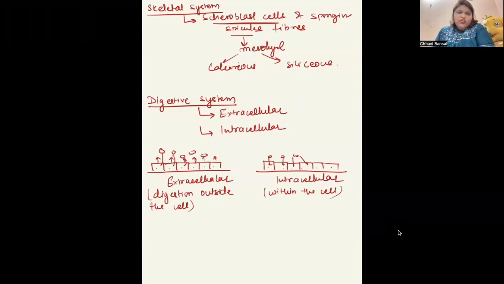In us, in humans, digestion is also extracellular. Why? Because it is not the individual cell where the food is going and getting digested, right? We have the stomach. There, the layers of the stomach release the stuff, and this stuff digests the food that is present in the cavity of the stomach, right? So that is extracellular. In Porifera, the digestion is intracellular, means within the cell.